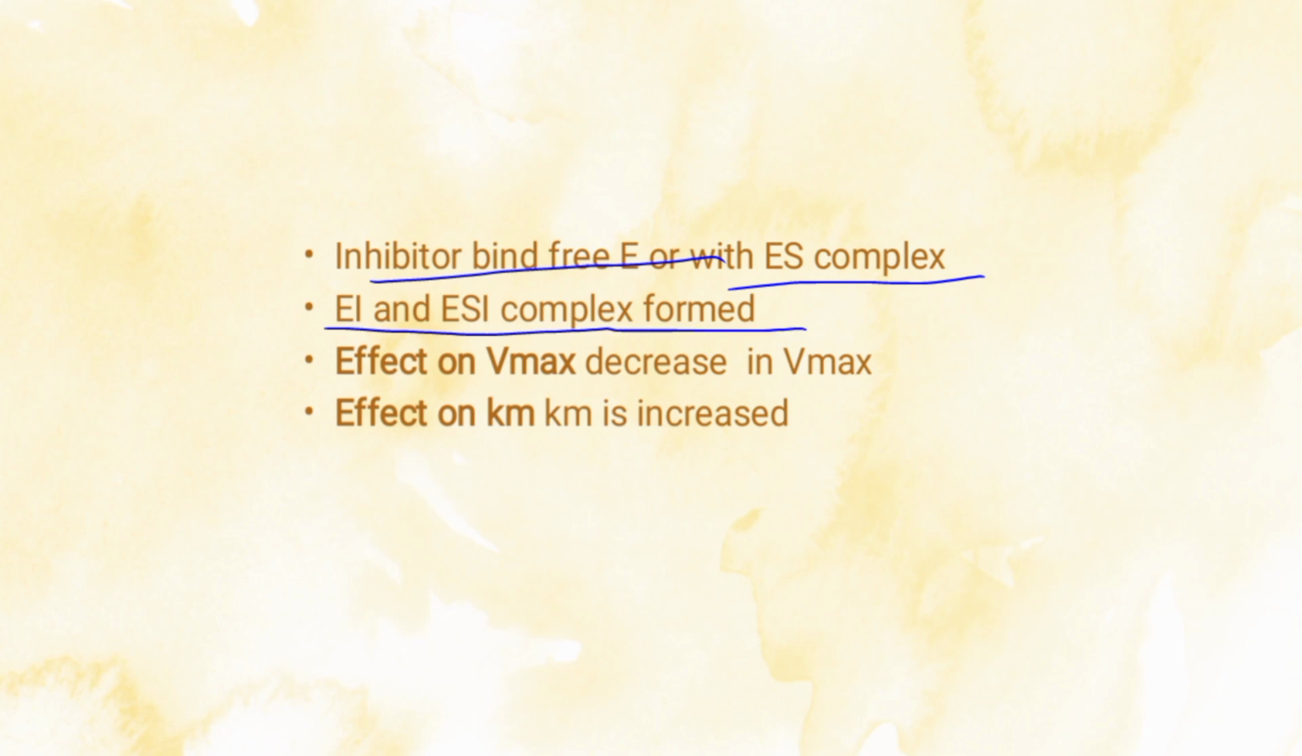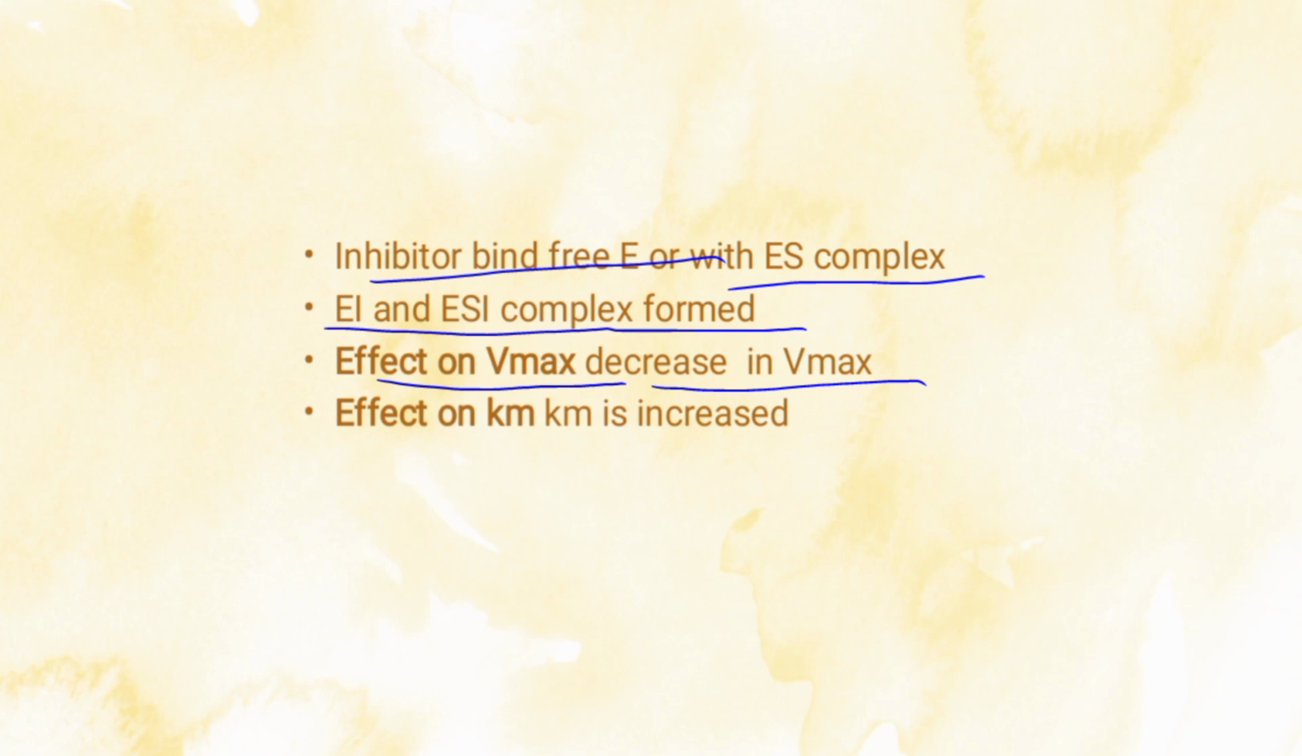Then what is the effect of this inhibitor on maximum velocity? Mixed inhibition cannot be overcome by increasing the concentration of substrate. Thus, mixed inhibitors decrease the maximum velocity of the reaction.